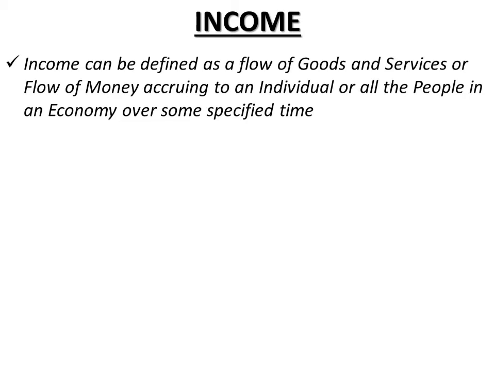It is saying it is the flow of goods and services or flow of money. If it is a flow of goods and services, then we are talking in terms of money, national income. If it is a flow of money accruing to an individual, then definitely we are talking about personal income, over some specified time. This is what you mean by income.